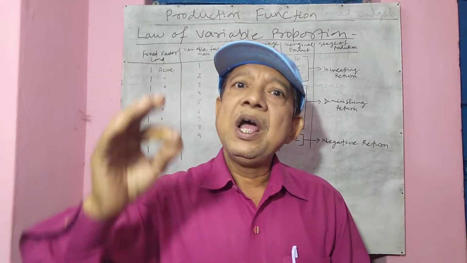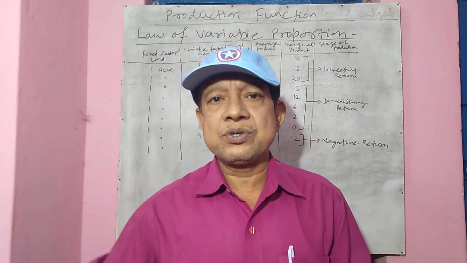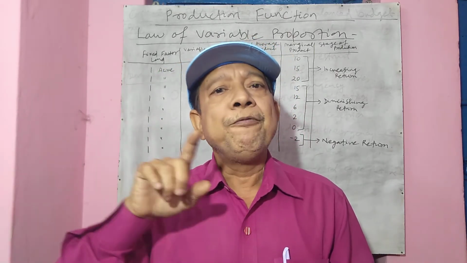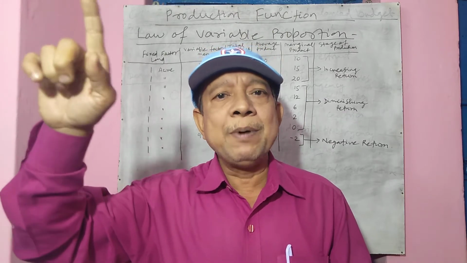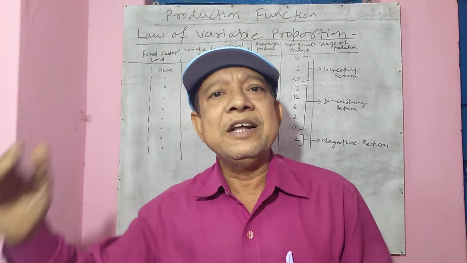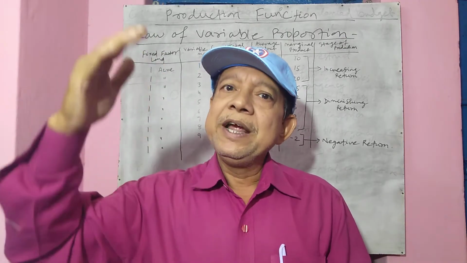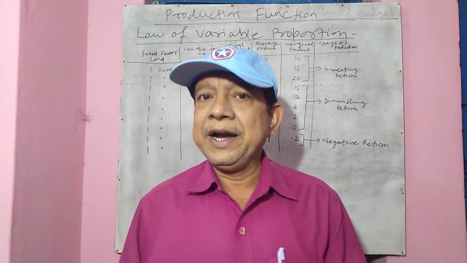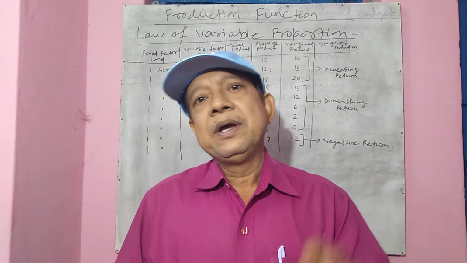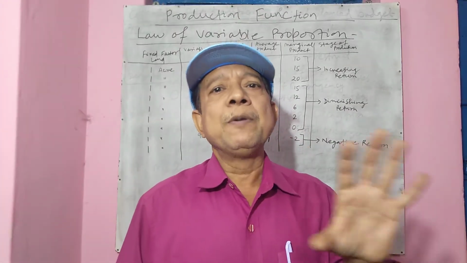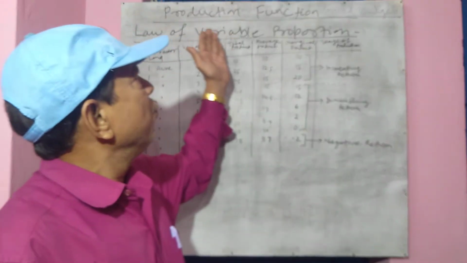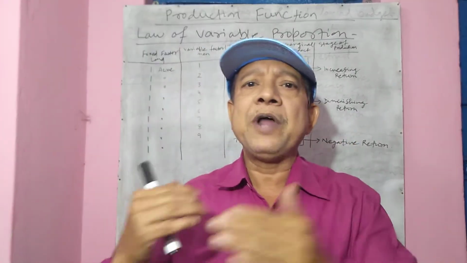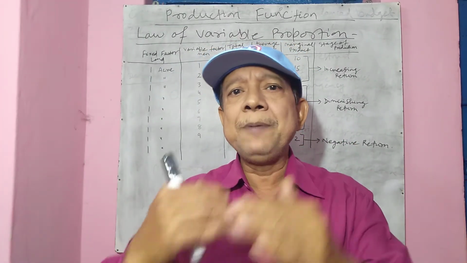So Marshall says, as we go on increasing the variable cost time after time, what happens? The marginal productivity initially increases, reaches the maximum point, then it becomes less and less proportional. That means it initially increases, then decreases, becomes zero, then becomes negative. In this production function, the name is variable proportion. Why is it called variable proportion? Because at every point of time, we increase the variable cost, and we keep the fixed cost constant.